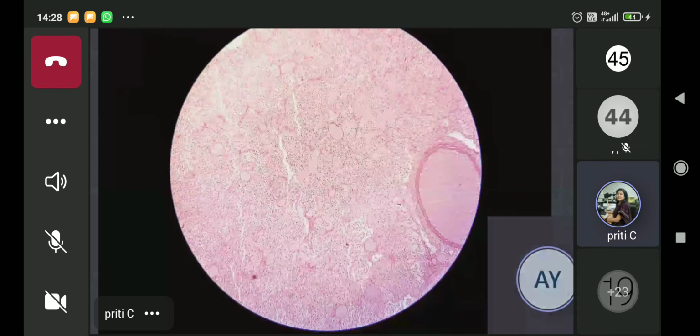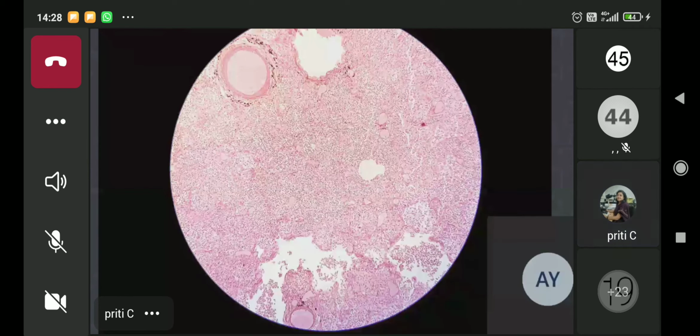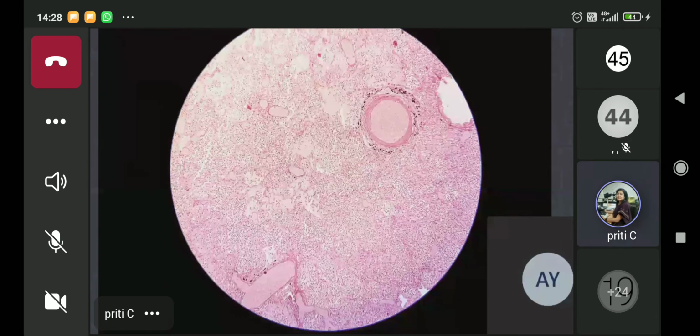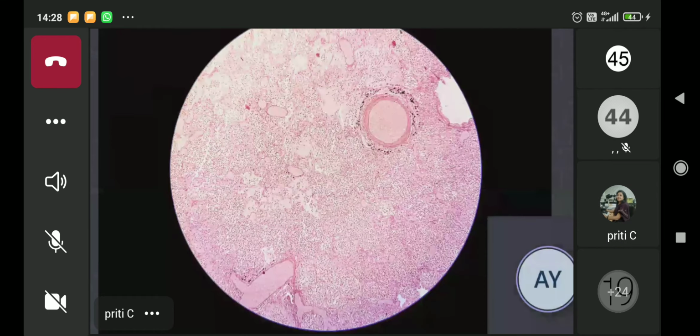Anybody else would like to add anything? Microbiology-wise also there may be differences. Lobar pneumonia is mainly caused by Streptococcus pneumoniae and Klebsiella, whereas bronchopneumonia is mostly caused by Mycoplasma, Staph and Pseudomonas. Okay.